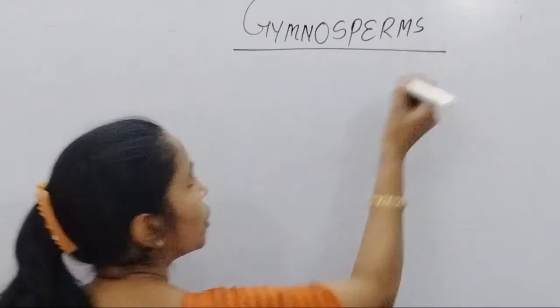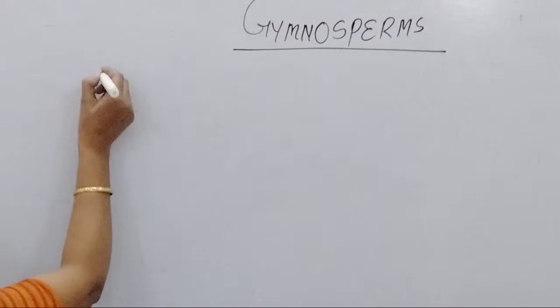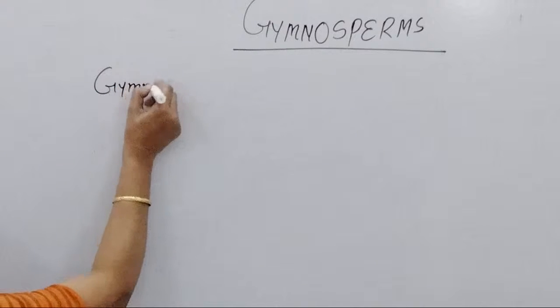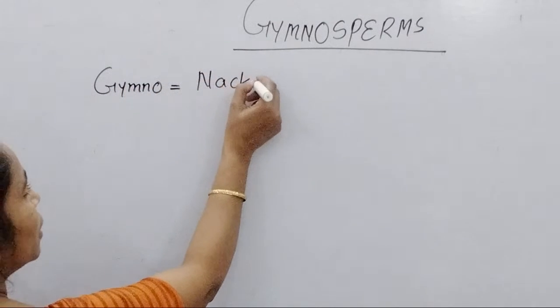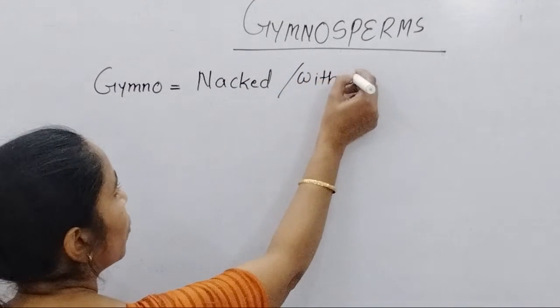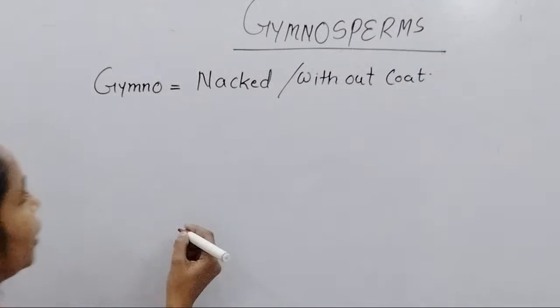When we study about gymnosperms, here you remember two terms are there. One is gymno, that means naked, or commonly without coat or without integument.